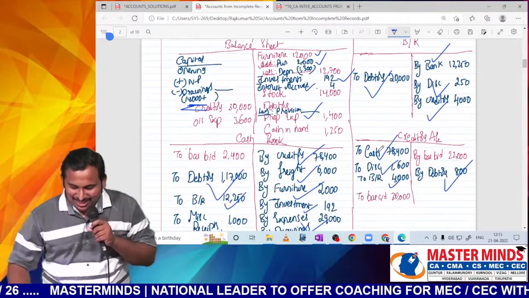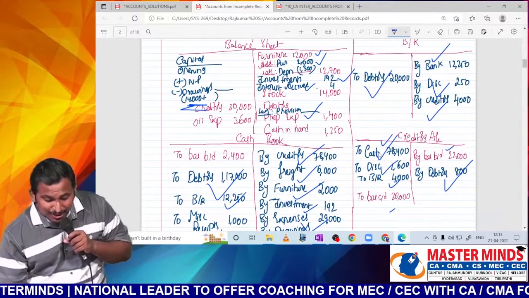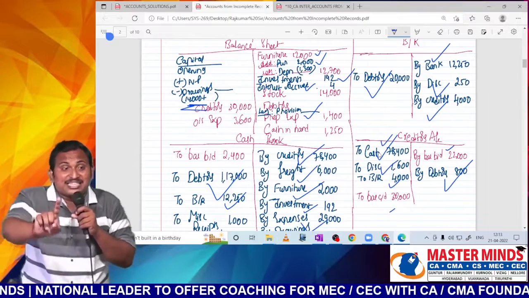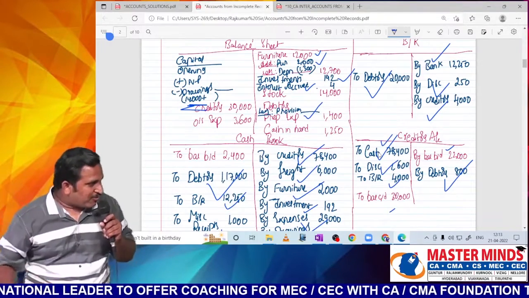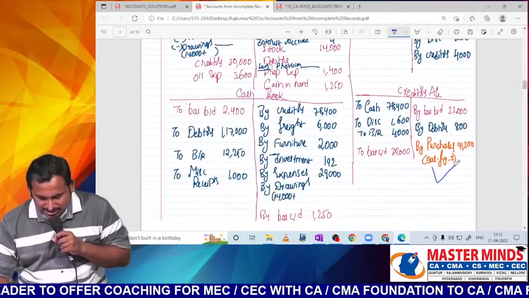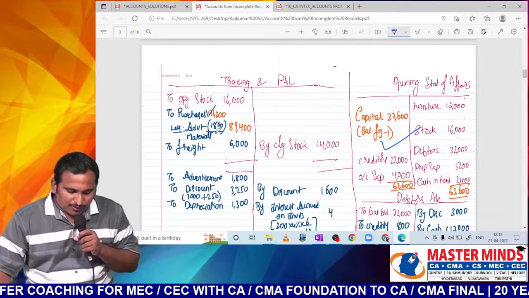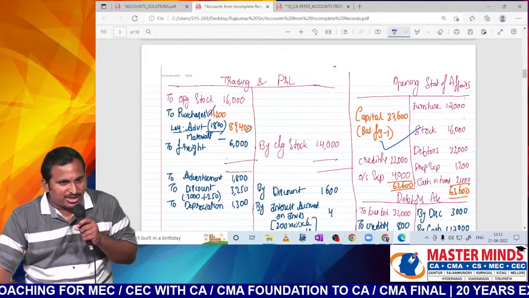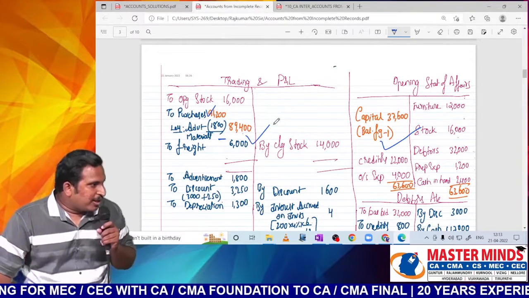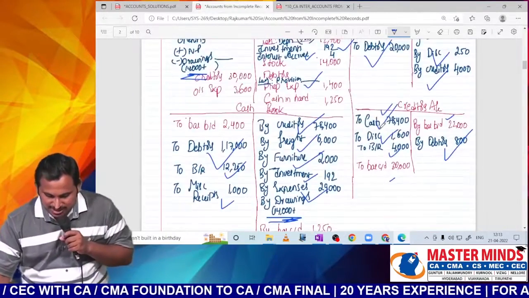Next, creditors. Opening balance is there, closing balance is there, payment to creditors also there, purchases alone not there. I think it is eligible for balancing. So this one also we will balance, sir. By purchases, balancing figure 2, we will go and record in the trading account also. From that we'll reduce that advertisement, I've already said to you. Then we'll get the proper purchases. Hope everybody has understood.